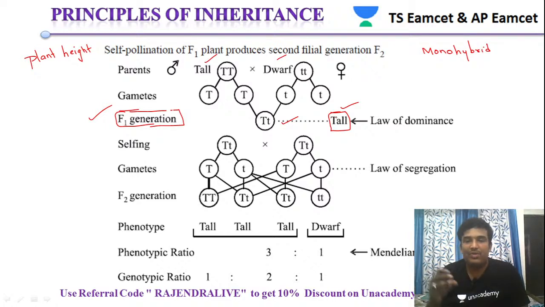So of course we know that the genotype of the tall individuals is capital T and small t, that is heterozygous dominant. But at the time he had seen only phenotypic characteristics. He observed all the plants are dominant. So from that he proposed the law that is called the law of dominance. What he said is that in a monohybrid cross, one of the parents is expressed in the F1 generation. So that's what he said at the time.